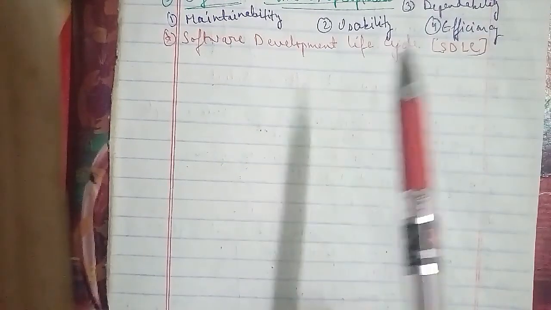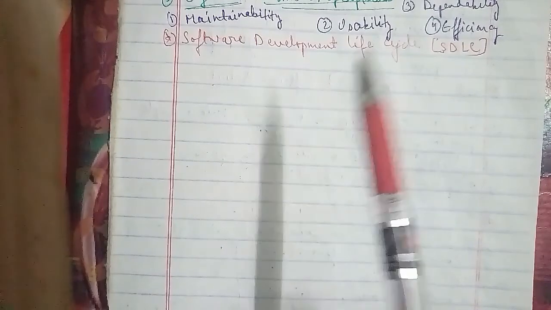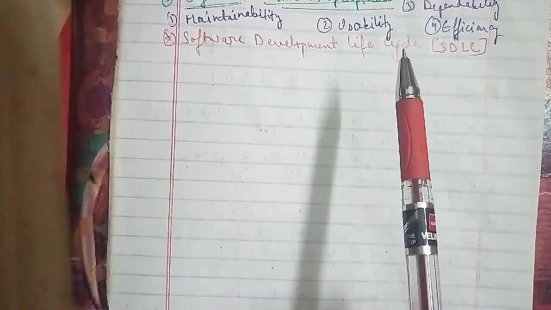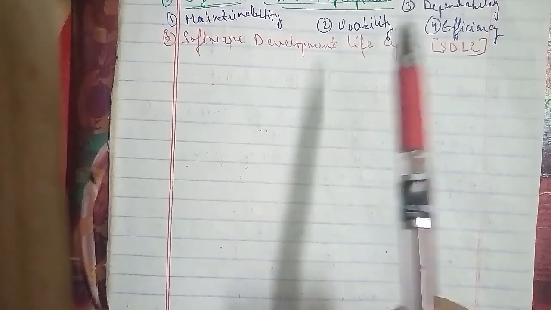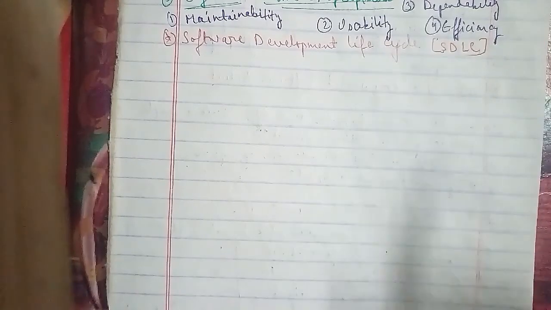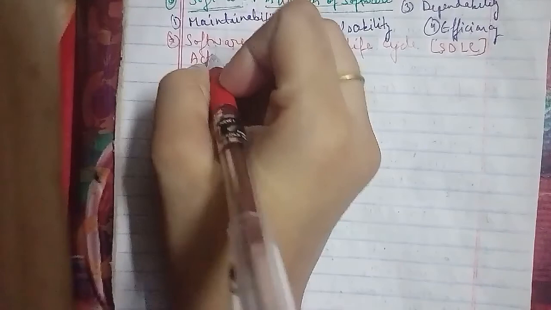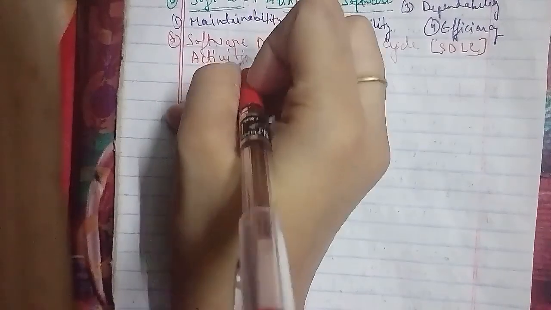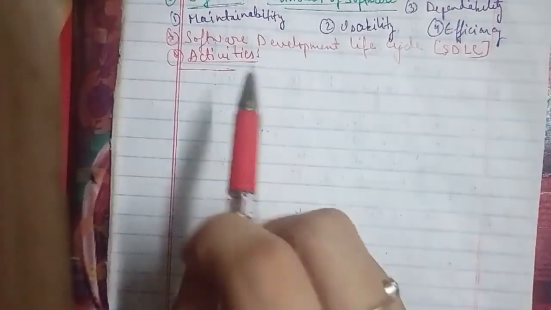The software life cycle also specifies the order in which each phase must be executed. There are various life cycle activities that we have to discuss.